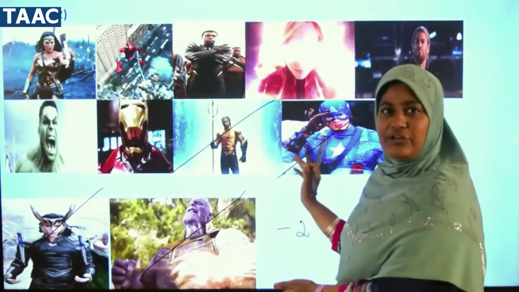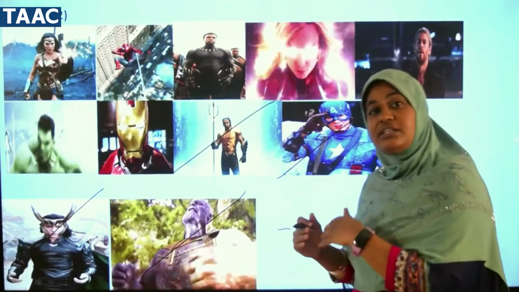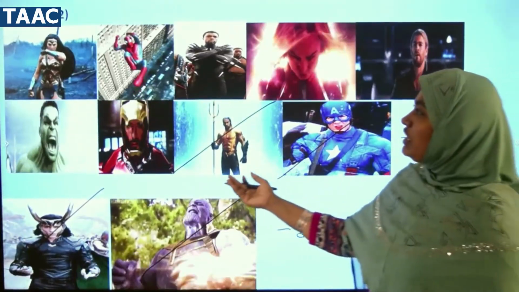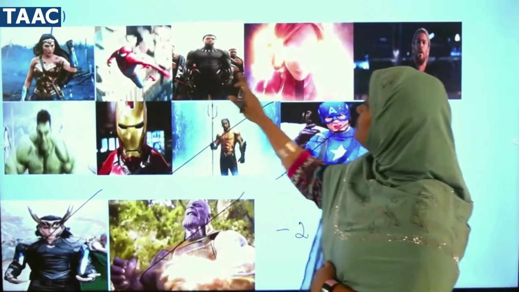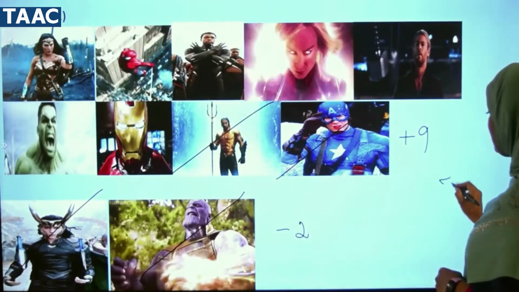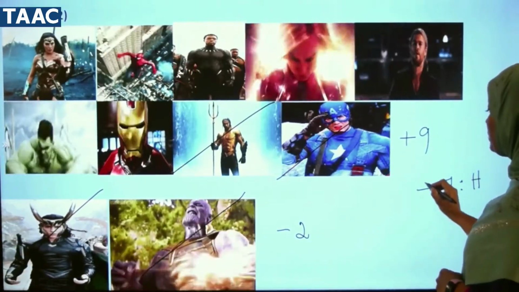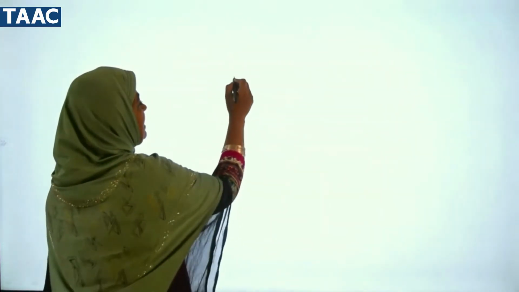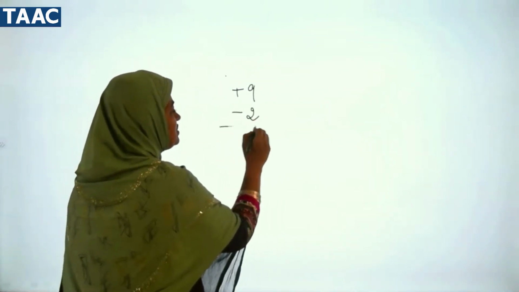Now see what is left out. When the pairs of villain and hero have gone for the fight, you see what is left out. We are left with heroes. So how many heroes are there? 1, 2, 3, 4, 5, 6, 7. 7 heroes are there. Heroes means what sign you have to put? You have to put the plus sign. Understood? What we have seen? Plus 9 minus 2. This is our question now.